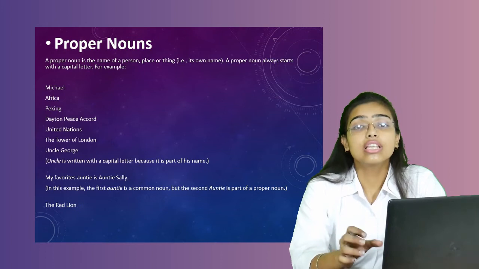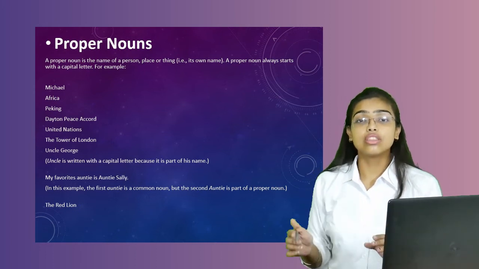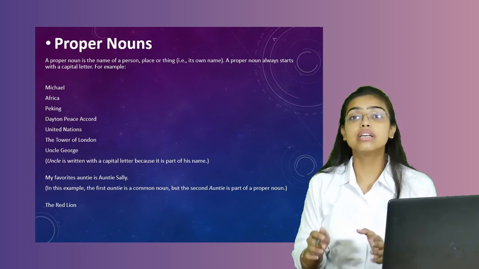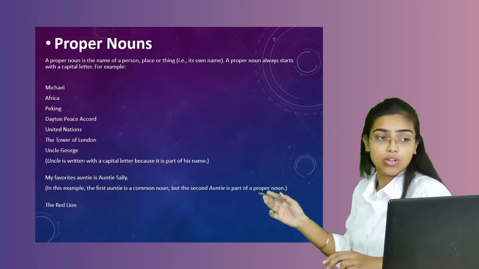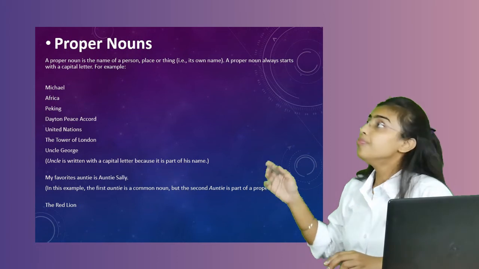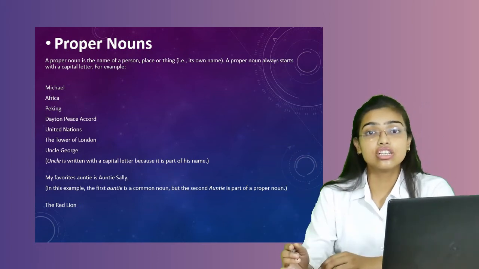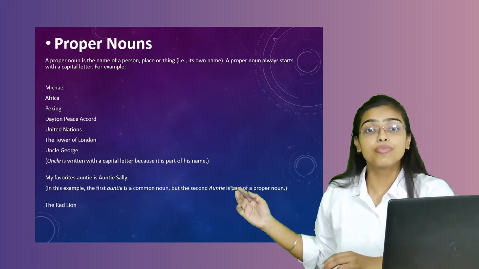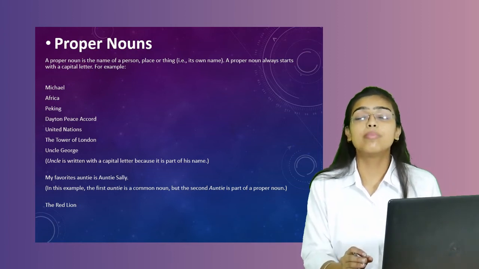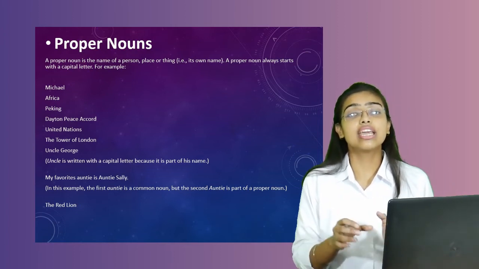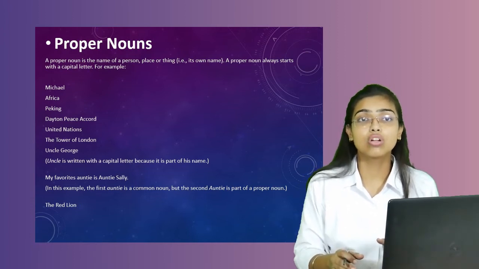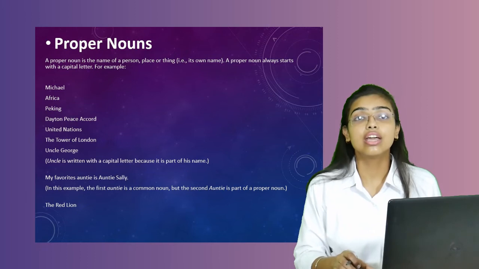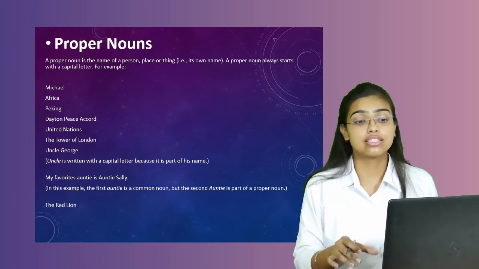The next slide is for proper nouns. What are these nouns? Proper nouns are those nouns which refer to a person or a thing in a proper manner, as you can see in the examples given below. Africa, Perkins, United Nations, these are examples of proper nouns. Here we are talking about a particular thing. When we are saying India, it's the particular country we are talking about, and when we say country, it's in general, that is, it's the common noun.